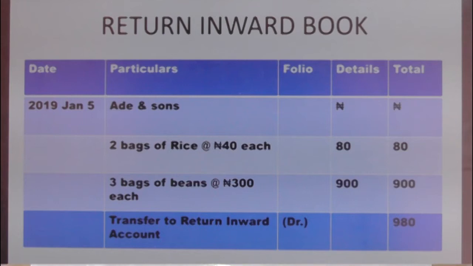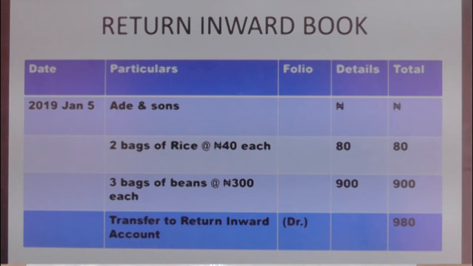naira each. It means that you multiply 2 by 40 to know the total value that you are returning as far as bags of rice are concerned. That is 2 by 40 to give us 80 naira. The next one is 3 bags of beans at 300 naira each. That is 3 multiplied by 300 naira to give us 900 naira. Here we will add under the total column 80 plus 900 to give us 980 naira.